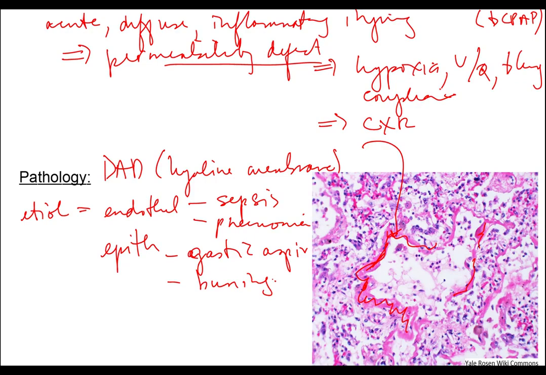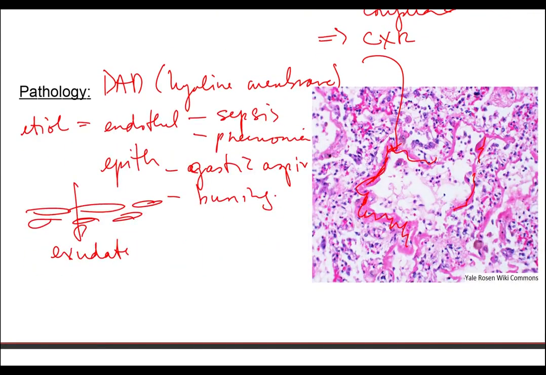So anything that damages either the endothelial cell or the epithelial cell is going to then allow for an exudate. Remember that the definition of an exudate is that it not only has fluid, but it also has high molecular weight proteins and cells.